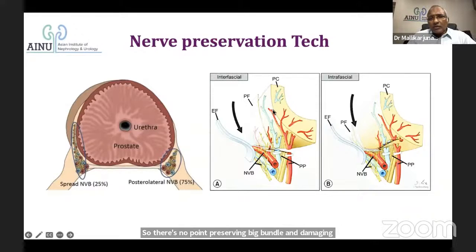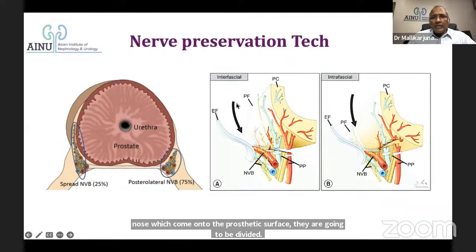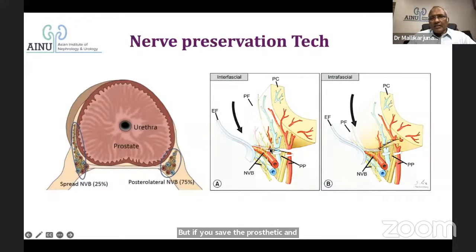If you are very close to the prostatic capsule, you say that it is intrafascial. What you are going to cut are the small vessels and nerves which come onto the prostatic surface. They are going to be divided. But if you save the prostatic fascia and go in between these layers, that is called interfascial, so that you preserve a little more amount of nerves. If you go away from the endopelvic fascia and cut away everything, that's going to be extrafascial. So the nerve sparing is going to be divided into 3 patterns in some techniques.